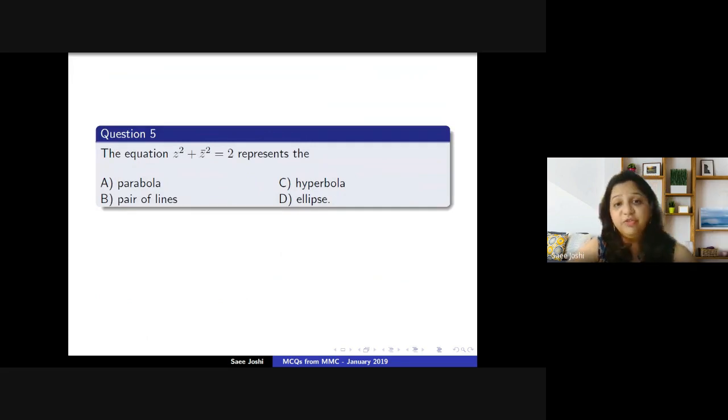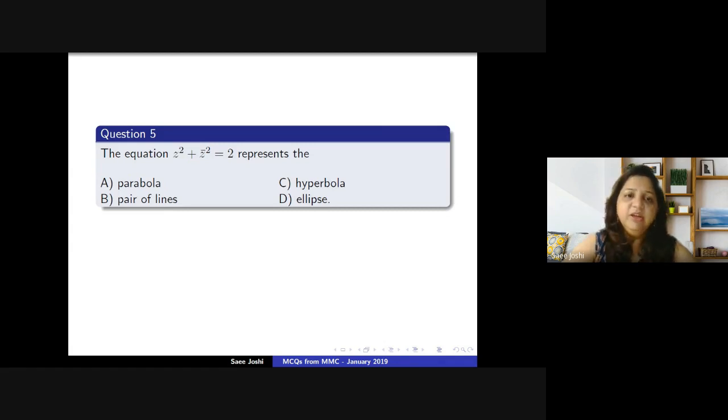Now this is question 5, which is on the complex number system. We have the equation z square plus z bar square equal to 2. And we have to check what this represents, whether it represents a parabola, hyperbola, pair of lines, ellipse, and so on. Now, since these are complex numbers, we will just put the value of z to be x plus iy and z bar to be x minus iy.